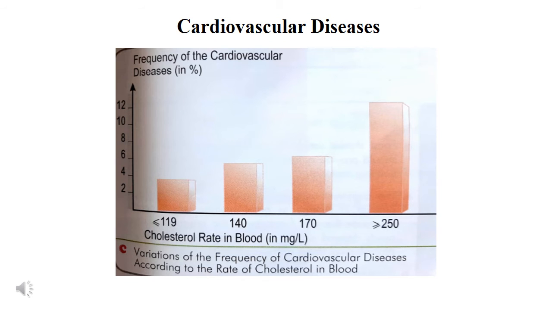Please observe this histogram. This histogram is showing the variation of the frequency of the cardiovascular diseases according to the rate of cholesterol in blood, so according to the amount of fat consumed. So let's see. When the cholesterol rate in blood is less than 119 mg per liter, the frequency of cardiovascular diseases is around